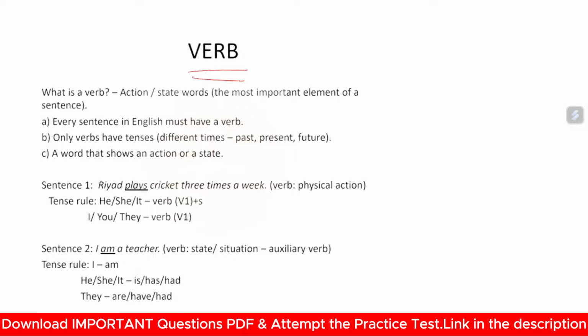Okay, verb. What does verb mean? Action words. Verbs are the action words in your statements. Every sentence in English must have a verb. Without a verb, the sentence formed is invalid. Only verbs have tenses. Make sure: past tense, present tense, and future tense. A word that shows an action or state.